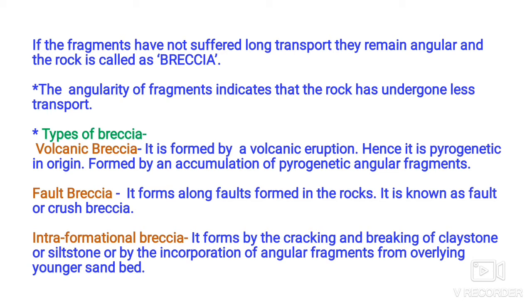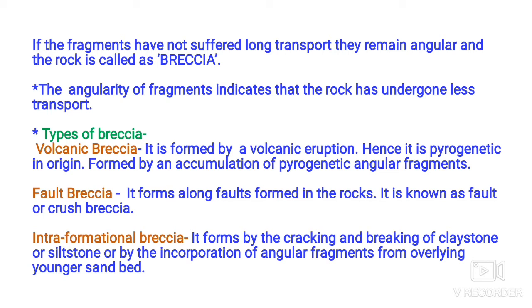The only difference is in their shape. Grains are angular in breccia. If the transport is not much, if the original rock has not suffered long transport, the grains remain angular and the rock is called breccia.